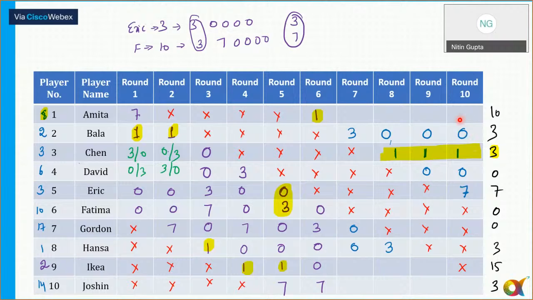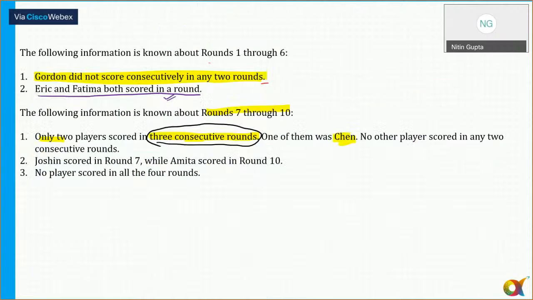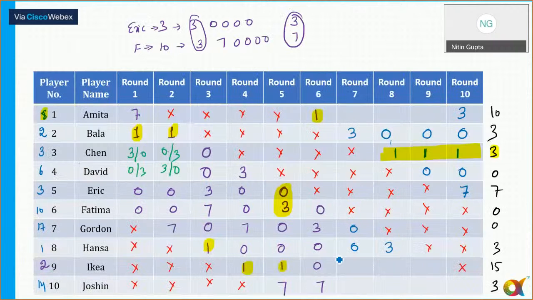That will be Amita. Amita can be the person who can get a score of 3 in round 10. So you can put 3 here for Amita. Okay. Now, another thing here is that we also know one more fact. No other player scored in any 2 consecutive rounds. It also says Amita scored in round 10 and Jocelyn scored in round 7. So we'll say Jocelyn is scoring some point in round 7. So what are the possibilities for Jocelyn here?